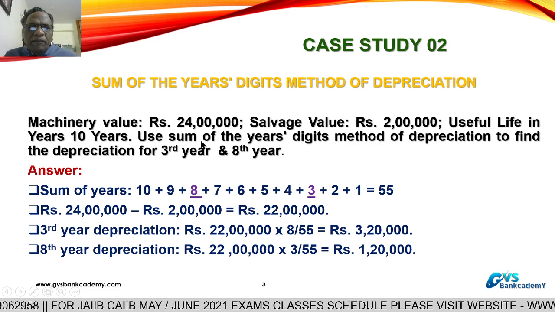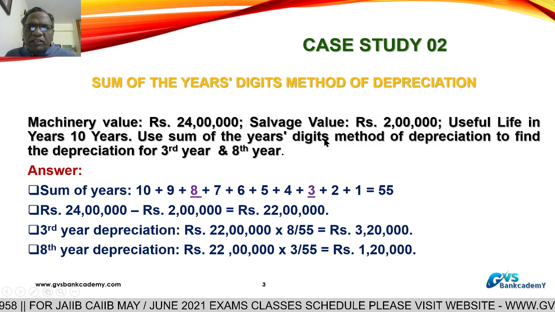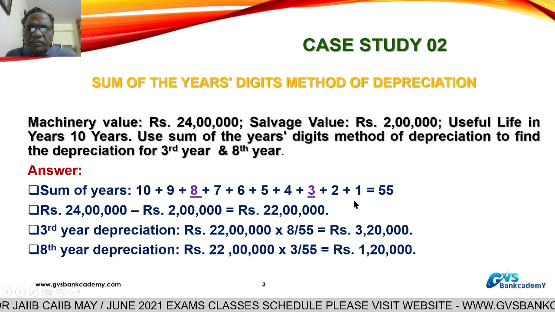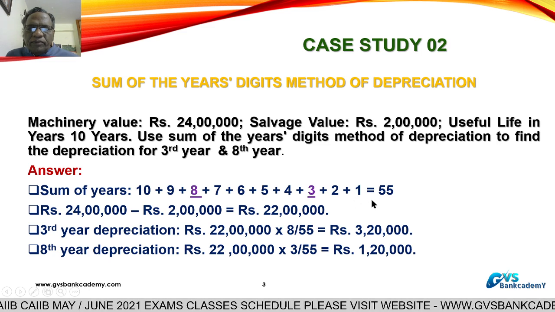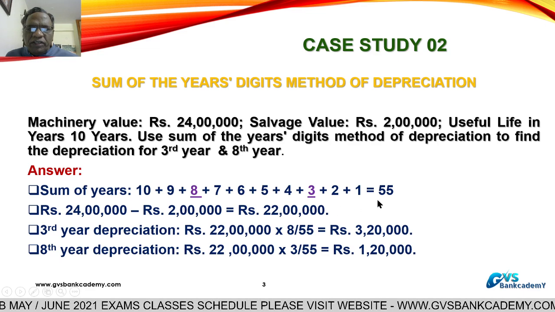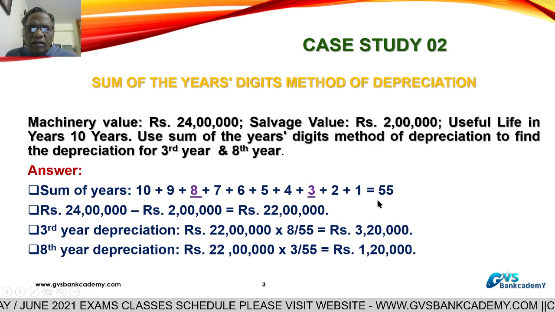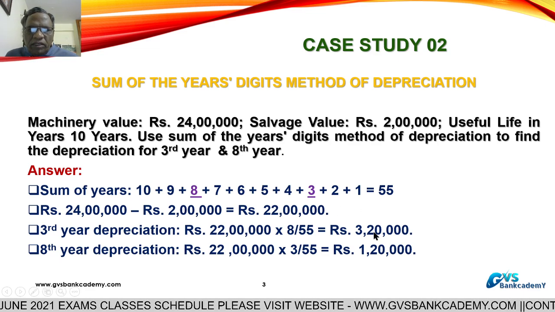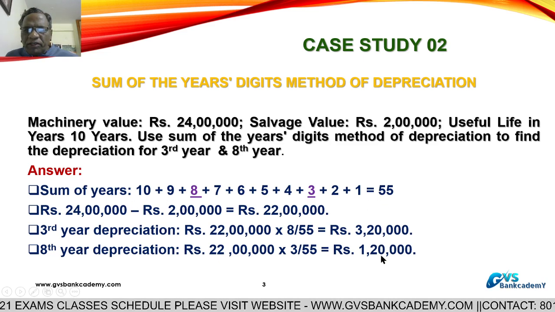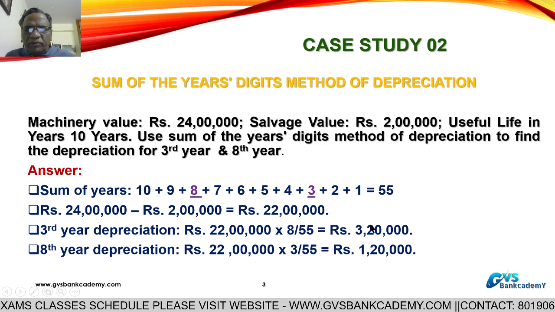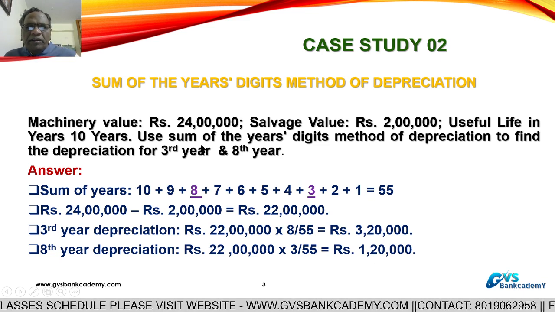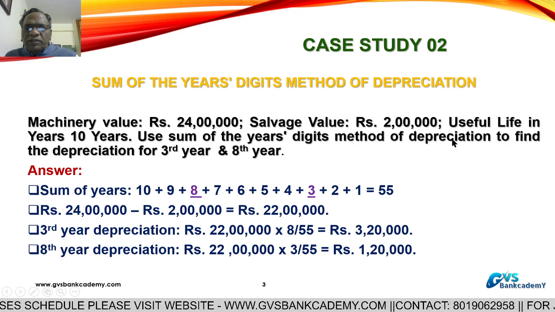What is the importance of this method? In the initial years, the first or second years, the depreciation is very high. As the years pass, the depreciation amount comes down. This is the main importance point under this method.